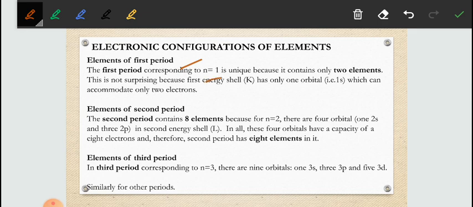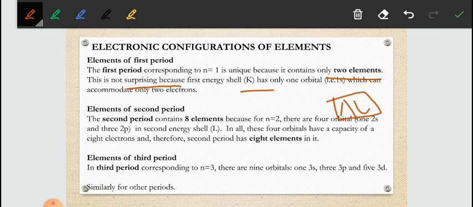As we have done in our previous chapter, chapter number 2, n is the principal quantum number. If n equals 1, it contains only 2 elements. This is not surprising because the first energy shell, K, has one orbital. If you remember, 1s has only one orbital, so it can occupy only 2 electrons.